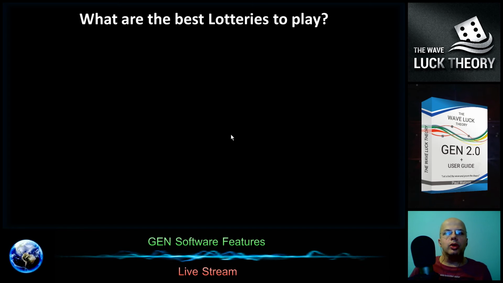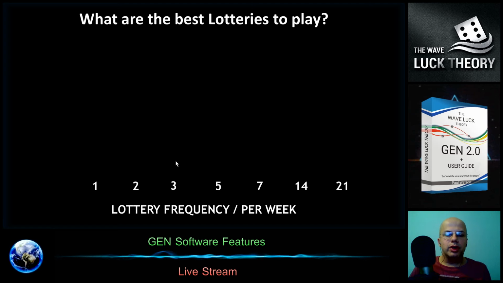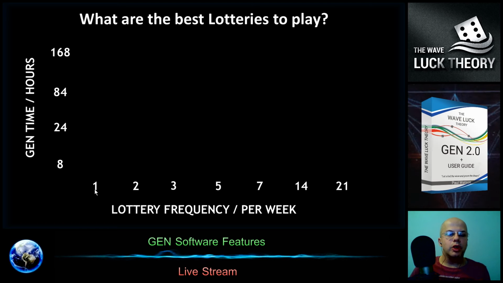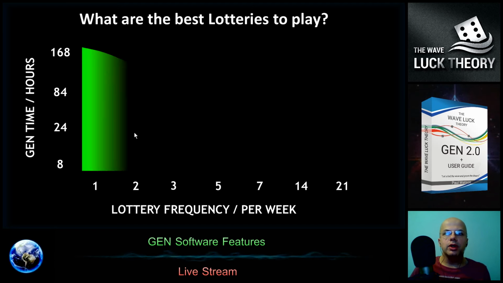related to the lottery frequency. So the lotteries are played once per week, twice per week, every day, twice a day, or even 3 times a day. On the vertical line we have the time for the generator to generate the numbers in hours, and if it's a lottery played once per week, then the generator has 168 hours to generate the numbers and get the results. If it's played every day, we have just 24 hours, and if it's played 3 times a day, we have maximum 8 hours. And now the trend is evident.